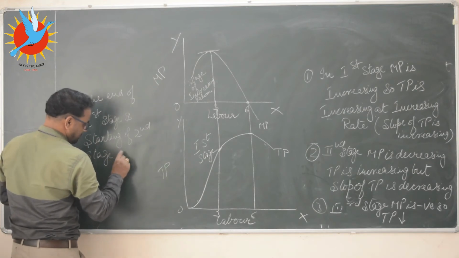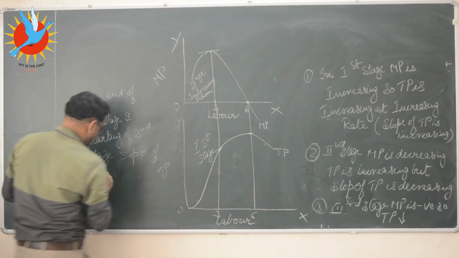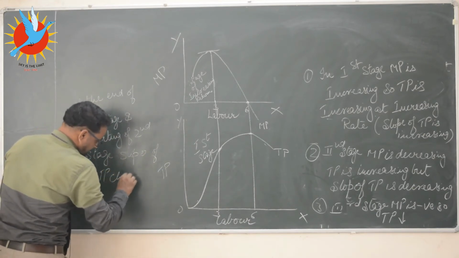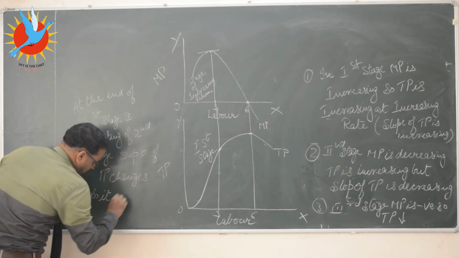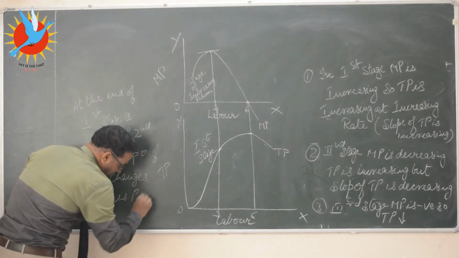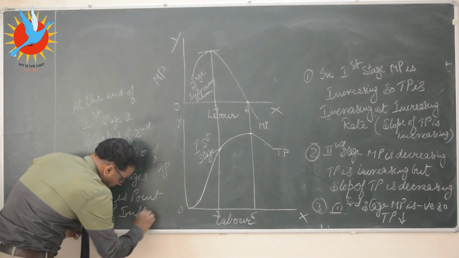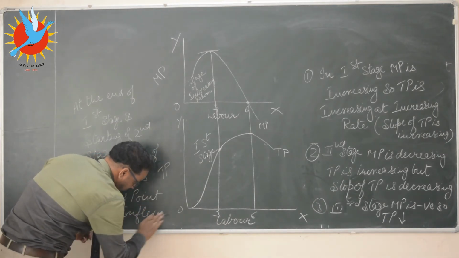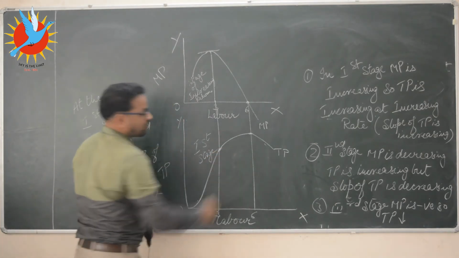the slope of TP changes, so it is called the point of inflection. This is called the point of inflection.